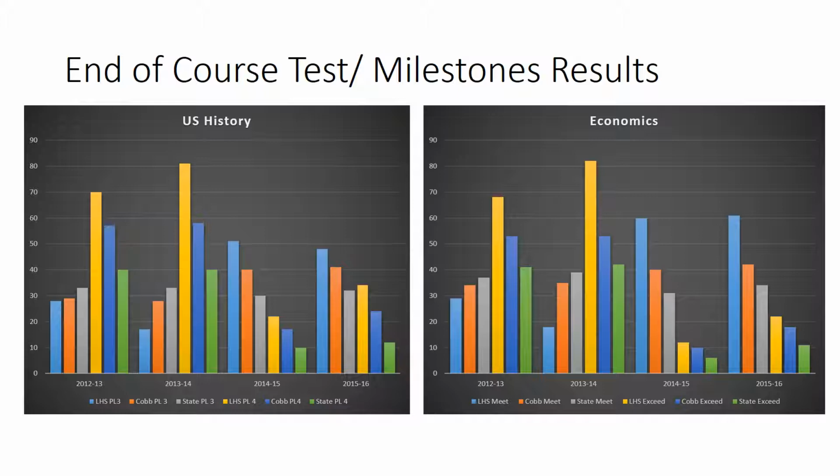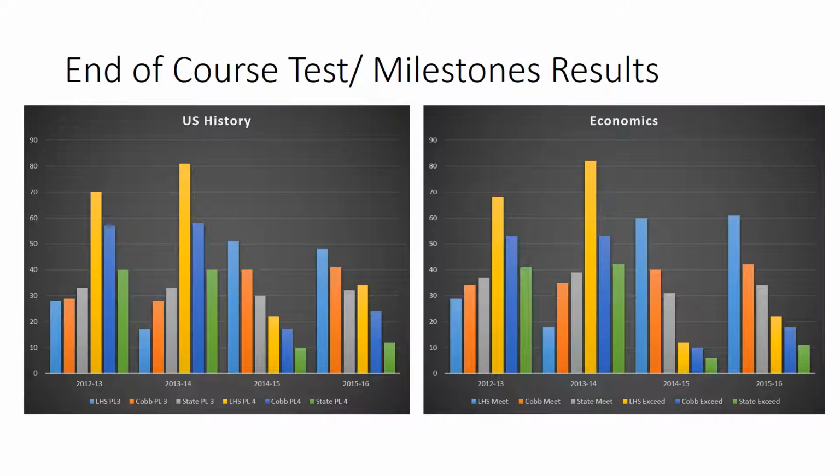Now we're moving into an area where things are really, really strong: the social studies tests in U.S. history and economics. Things are looking pretty good here, dramatically outperforming the state pretty much across all areas. Again, we have this issue where there just simply aren't enough kids left to only meet the standard because so many of them are exceeding it.